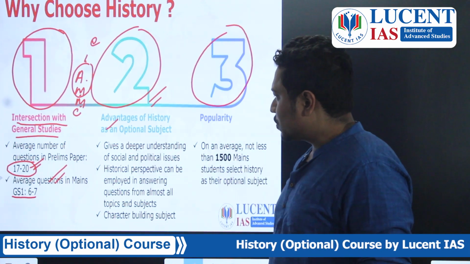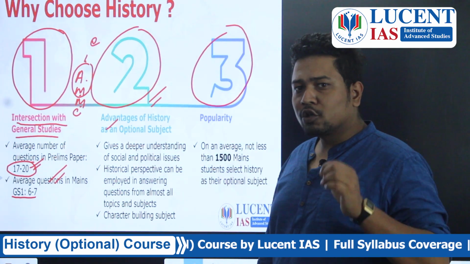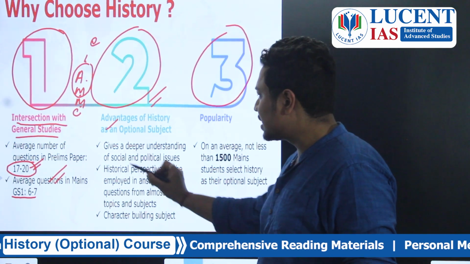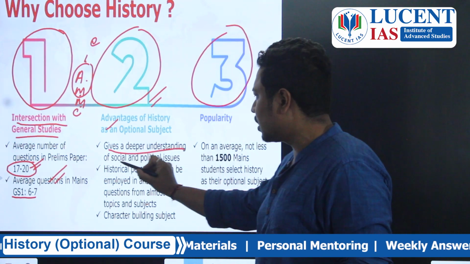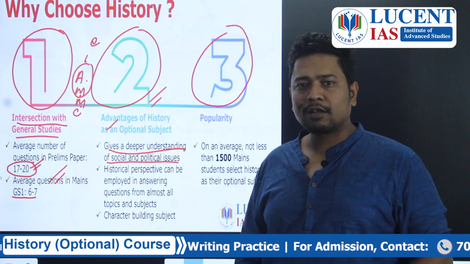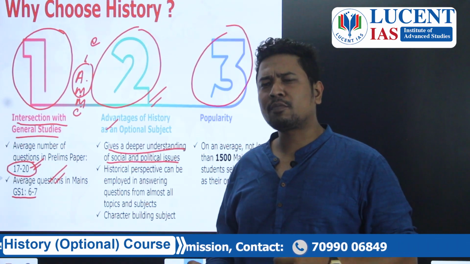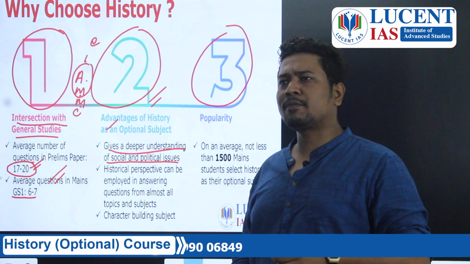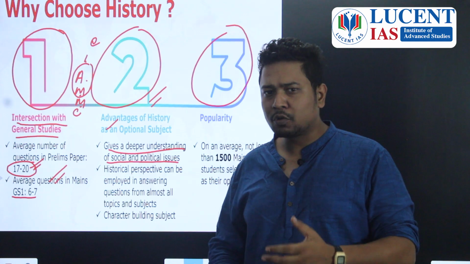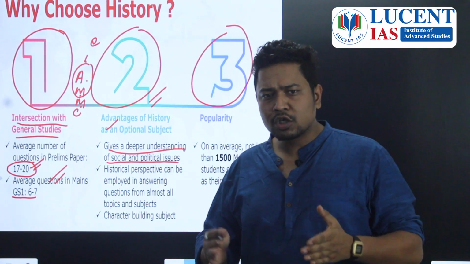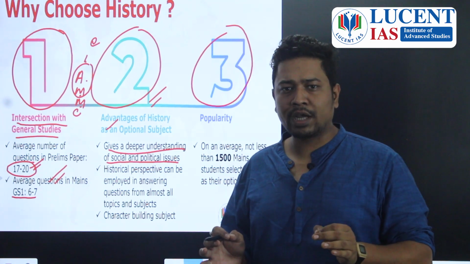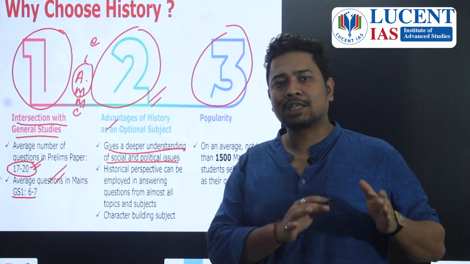If you choose history as an optional subject, the number one advantage that you will notice very soon in your study of history is that it is giving you a deeper understanding of social and political issues. What I mean by this is that when you look at any socio-political issue, suppose there is a question on caste, suppose there is a political question, it has a historical background. Issues don't pop up, they slowly develop over time. And if you study history, you can now connect the particular issue with its historical background.